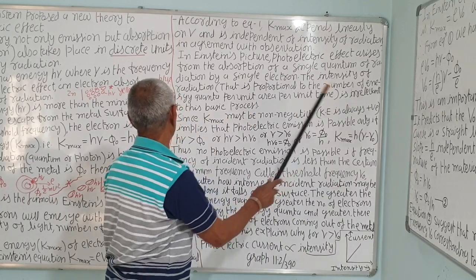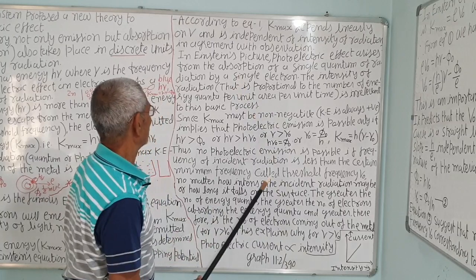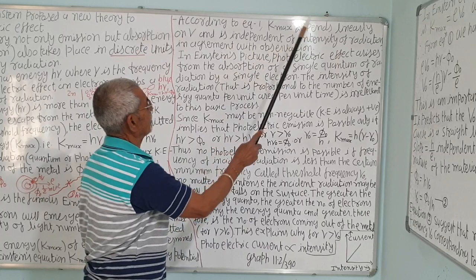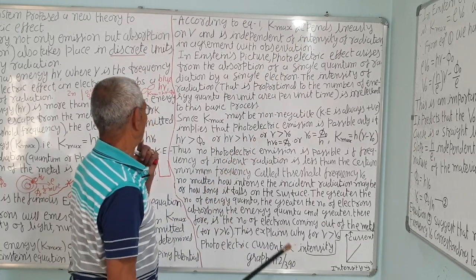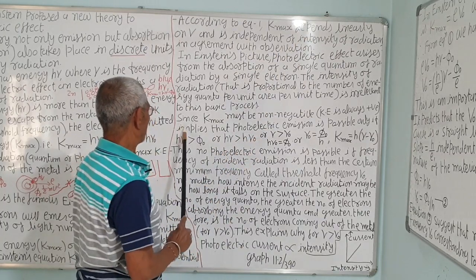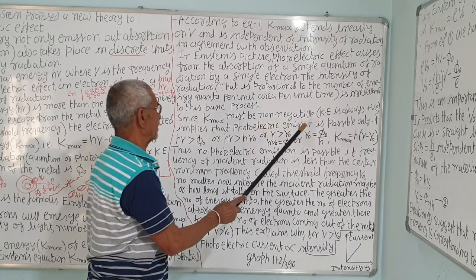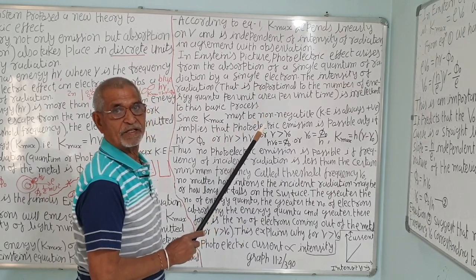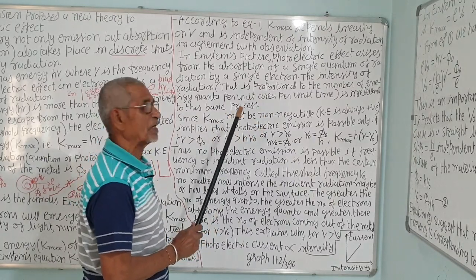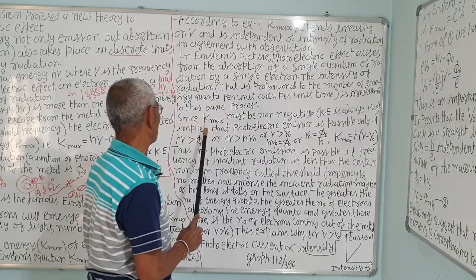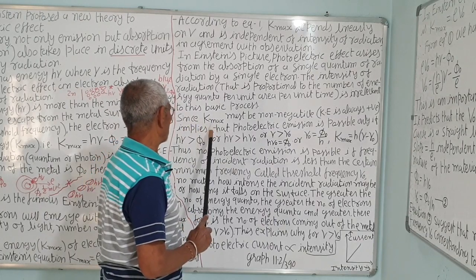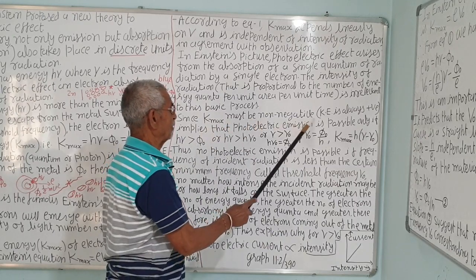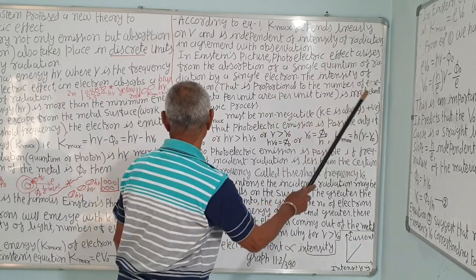It is irrelevant to this basic process, because the energy is independent of the intensity. Since K maximum must be non-negative, kinetic energy can never be negative, it will always be positive. Potential energy may be negative or positive, but kinetic energy is always positive. So the maximum kinetic energy, K maximum, must be non-negative, that is positive.